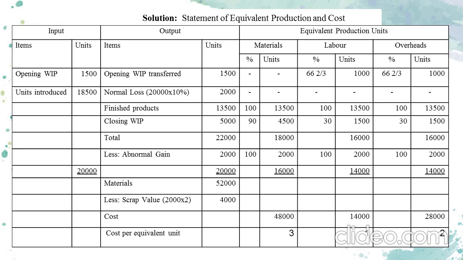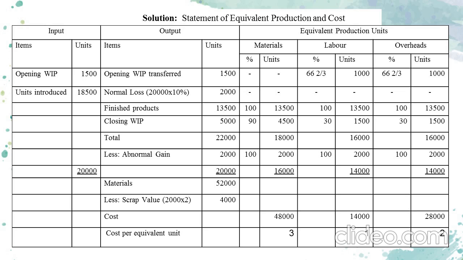Then regarding the closing work in progress, 5,000 units are closing work in progress, whereas the degree of completion is 90% for material and 30% each for labor and overhead. So 5,000 at 90%, that is 4,500, comes as material units. Labor units come as 5,000 at 30%, that is 1,500. Same is the case for overheads also. Now we can take the total of all these units.